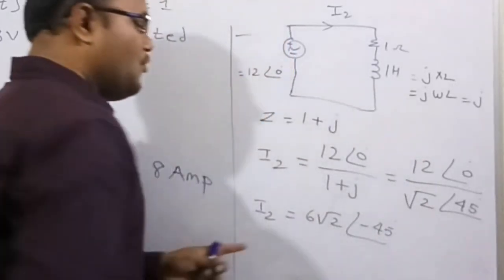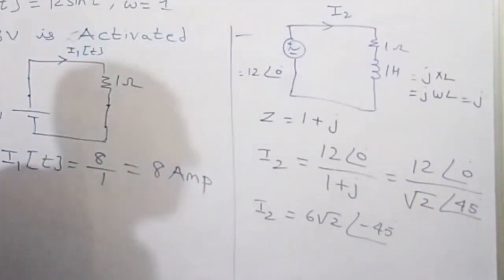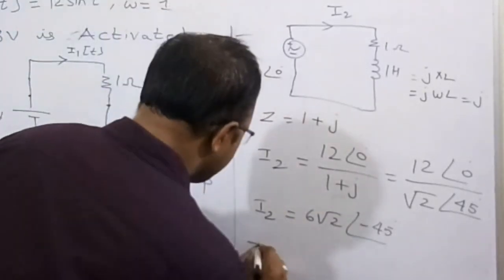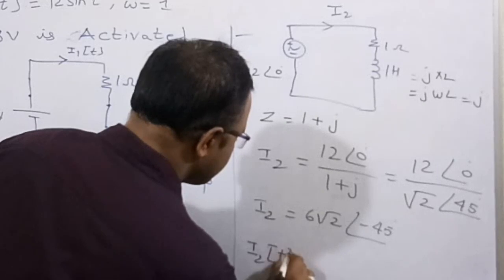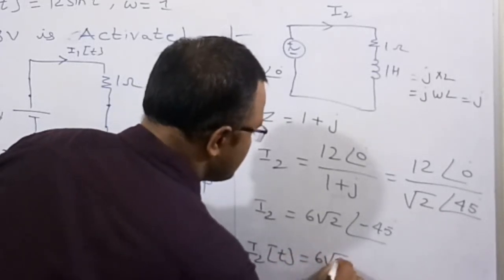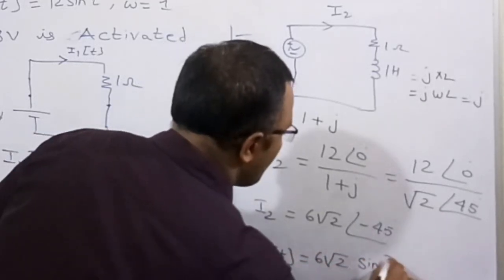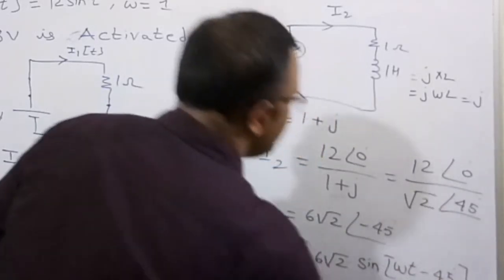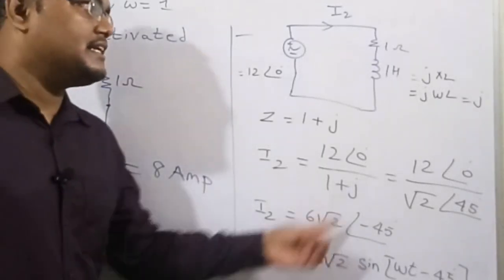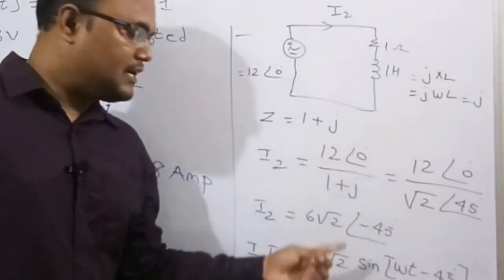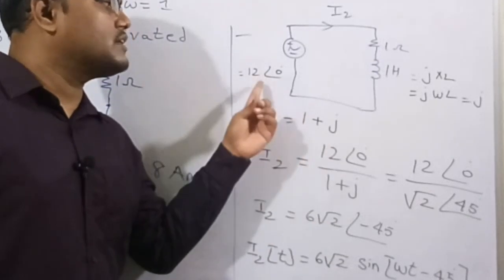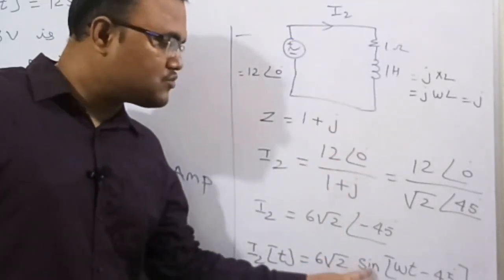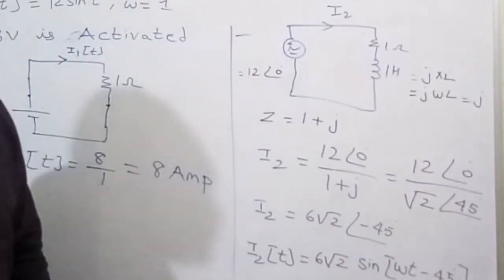This is the polar form, but now I need to write it in the time domain: I2 of t is equal to 6 root 2 sine of omega t minus 45. As this is an inductive circuit, the current lags the supply voltage.